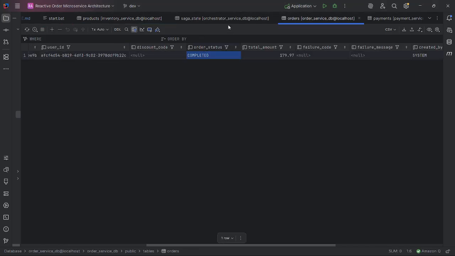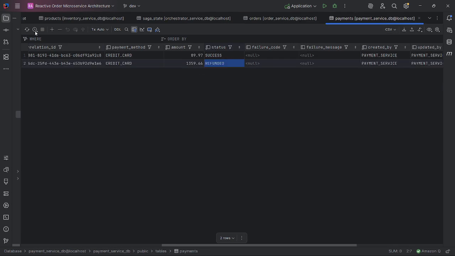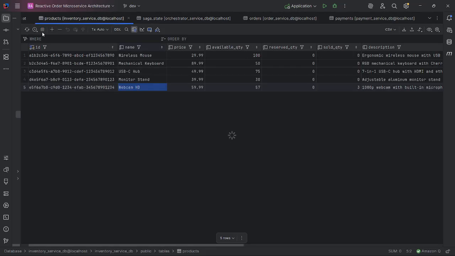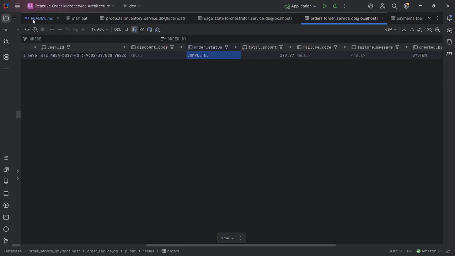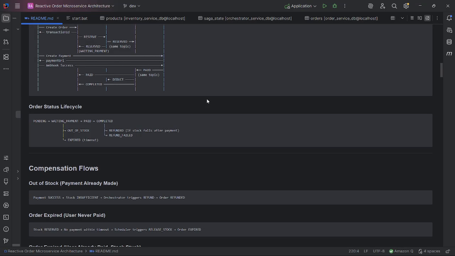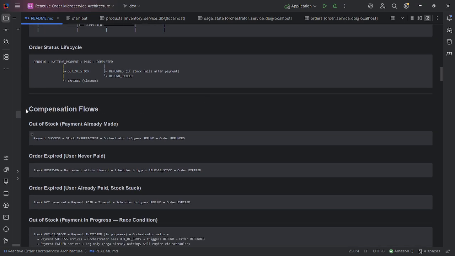Let's check order. Order status completed. Let's check payment. Payment status success. Let's check Saga state. Payment status paid, Saga status completed. Okay. Let's check product. Reserve quantity 0, sold quantity 3. That means it's a successful deduction. That means it's already correct for the happy path. Let's try the compensation flow next.